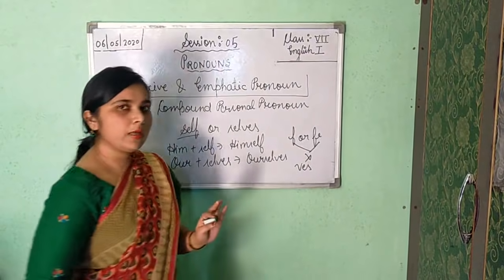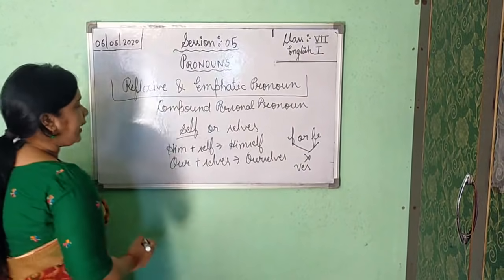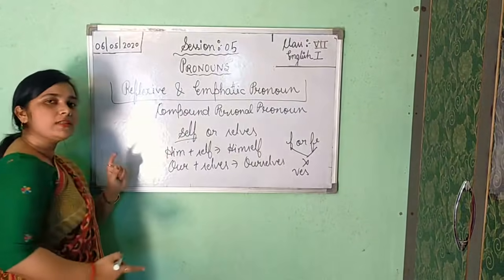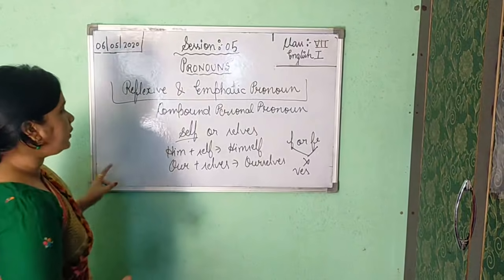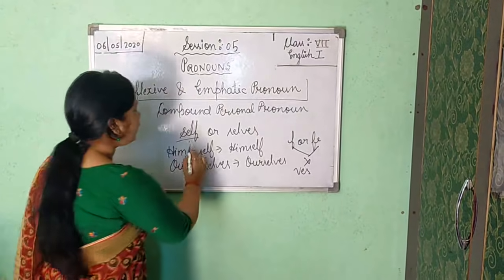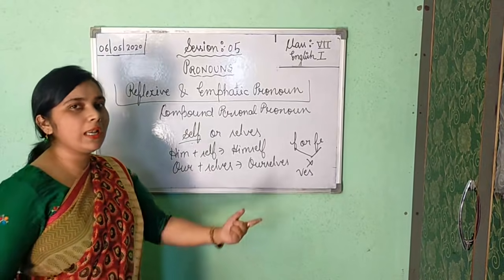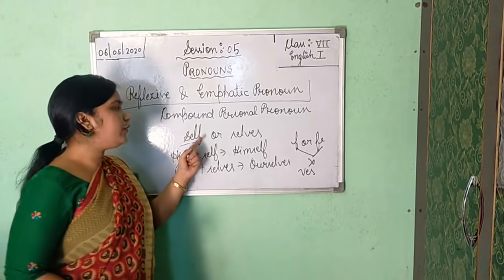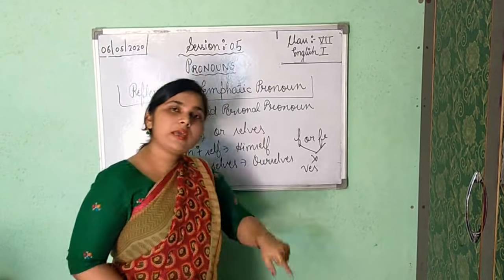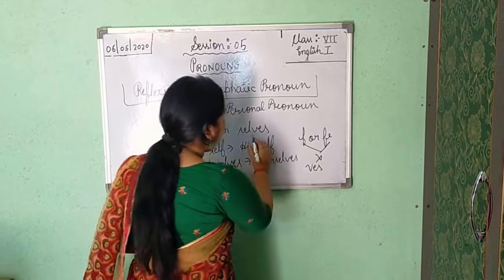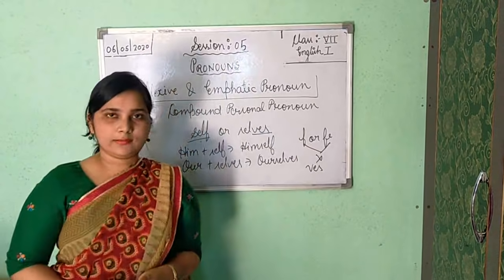Likewise, if you are using self in singular number, denoting one, you will use S-E-L-F. But if you are using plural number, F will be removed and in place of F you will apply V-E-S.